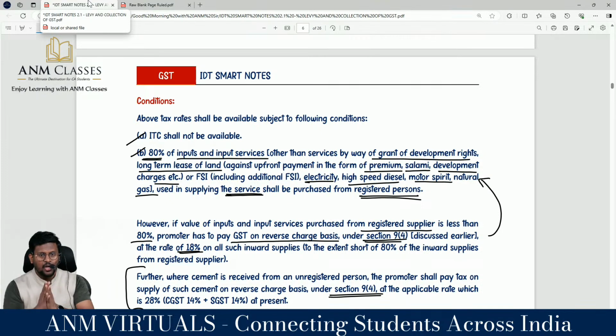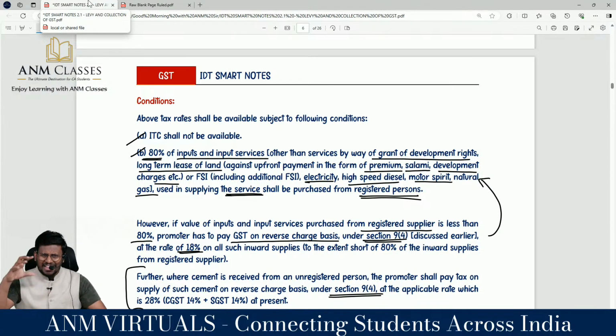Super sir, fantastic sir. What they are saying is, you are a builder. As a builder you require input, input services, and capital goods. You have to take the total amount you have incurred. In that, don't consider grant of development right, long-term lease of land. Sir, don't take FSI, electricity, high-speed diesel, motor spirit, natural gas.